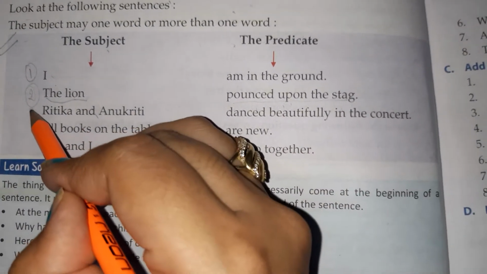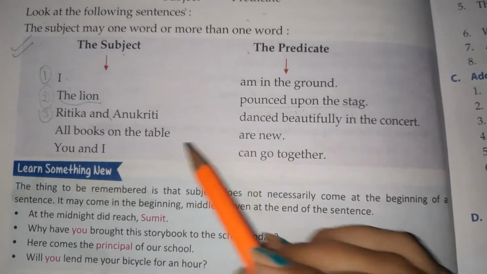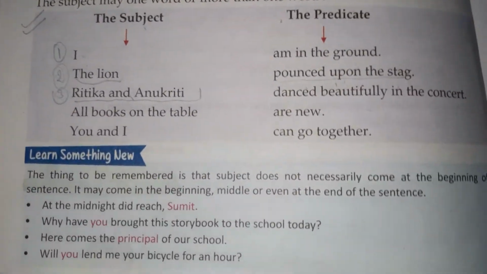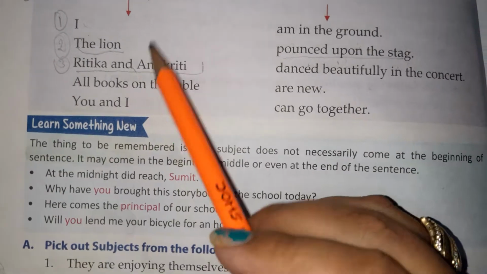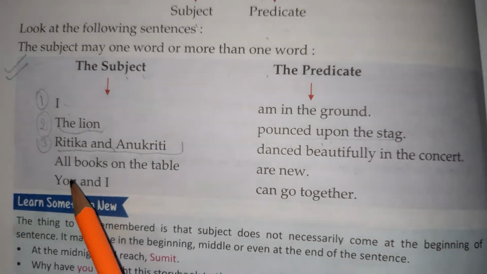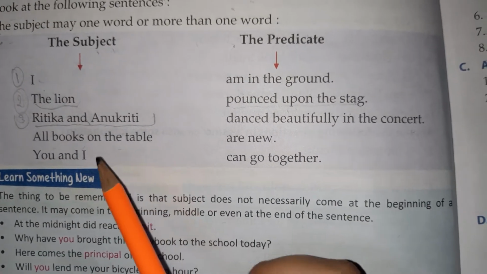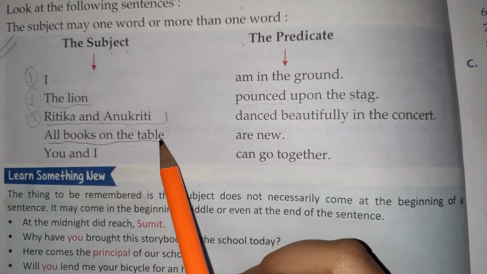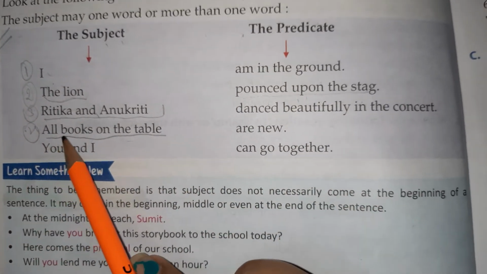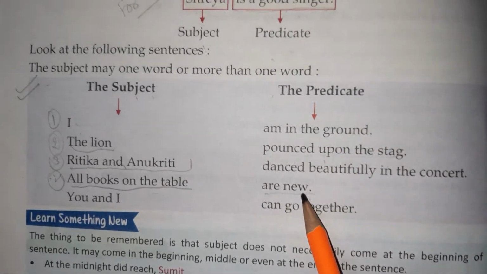Okay, next third one, Ritika and Anukriti danced beautifully in the concert. So in this sentence, Ritika and Anukriti, we are talking about two girls, so both of them are the subject. Okay, danced beautifully in the concert. Fourth: all books on the table, we are talking about the particular books which are on the table. So all books on the table will be the subject. Okay, all books on the table are new. Are new is what? Predicate.